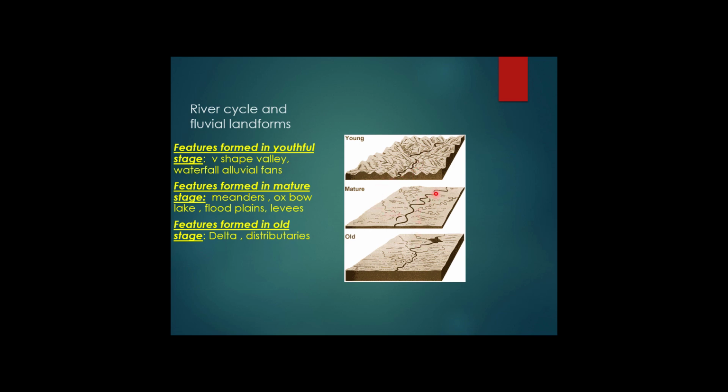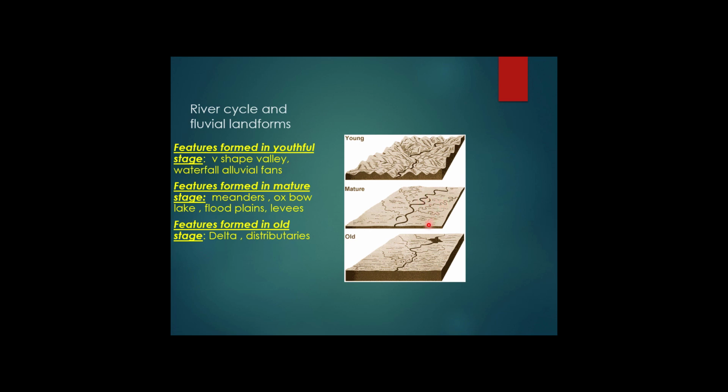This is the second stage, or you can say mature stage, when the river enters the plain region. You can see there is a meandering of rivers, or rivers are moving like a snake. This is the meandering of rivers. This is the oxbow lakes. Oxbow lakes is the distinguished feature in the mature region. These oxbow lakes are formed when the river shifts to new courses, and leaves out some portion of river which is detached from the main river.